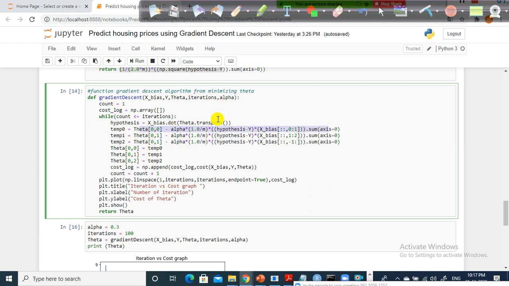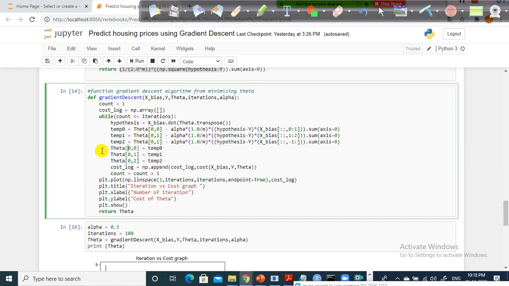That's all. See, this is my current position, minus this one will give me the direction, right? So alpha into this one, the direction. If you subtract this from my current position, you will get the next position for the theta naught. Similarly for theta 1, theta 2, you will get it, and then you need to update these values simultaneously so that you will get to know the next position.